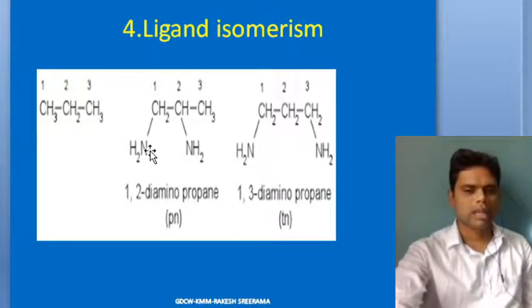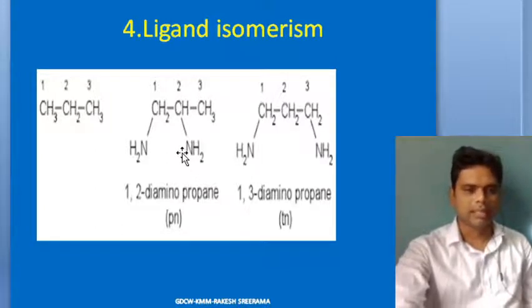And we know nitrogen having a lone pair of electrons would act as what? A ligating site. So this is one ligating site and this is another ligating site, so it's a bidentate ligand. And here also you have a bidentate ligand with the 2 nitrogens in the form of amines. So it is 1,3-diaminopropane and 1,2-diaminopropane. Both have the same empirical formula, but they differ in what?